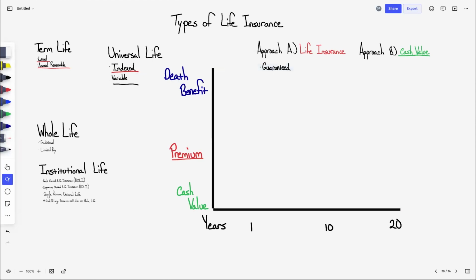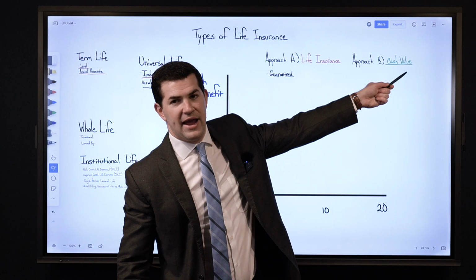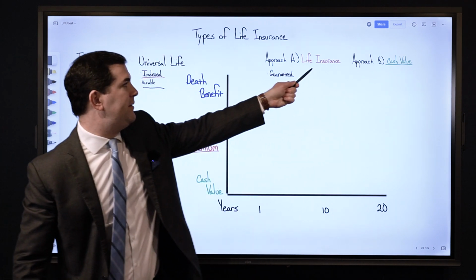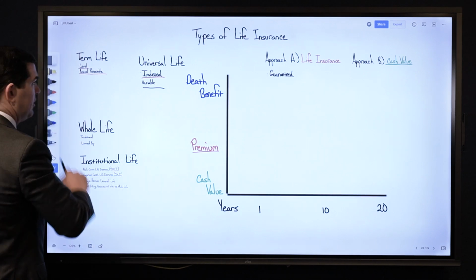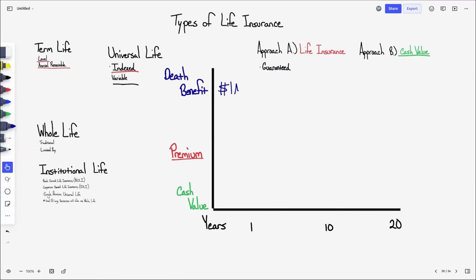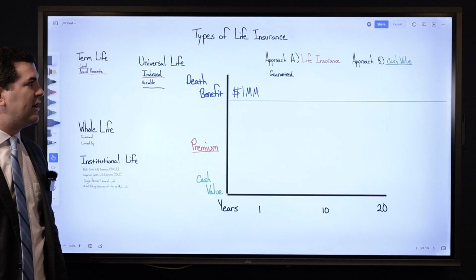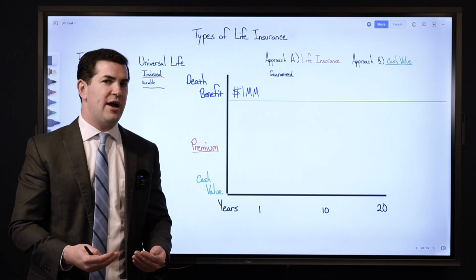This type of product is not so common if my goal is cash value. It is very common if my goal is life insurance. So I might get a policy that has a $1 million death benefit, and that is guaranteed to stay in place forever, my entire life.